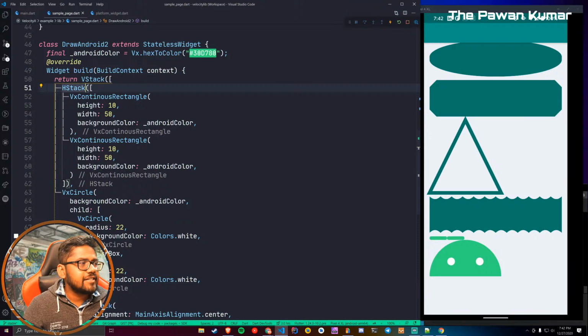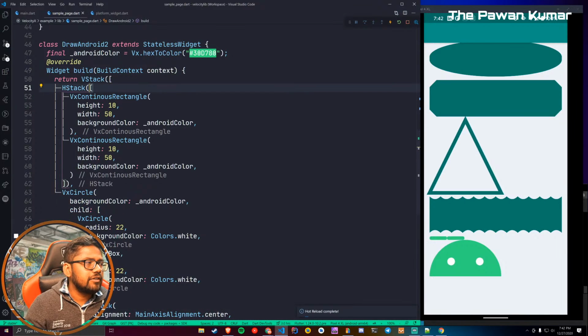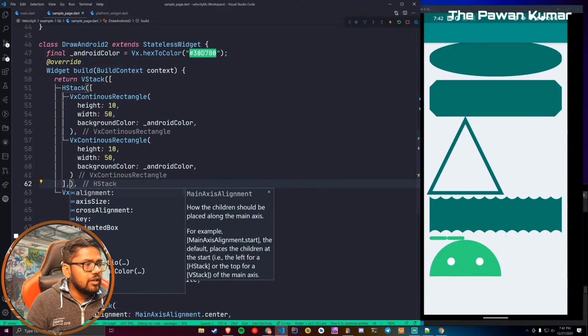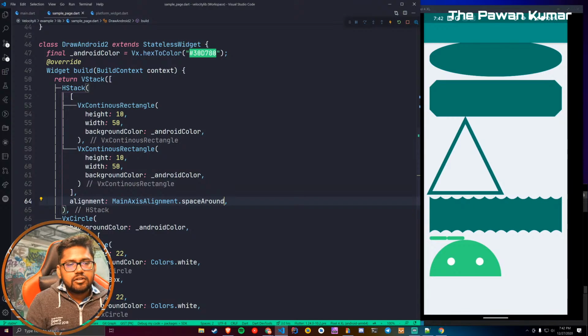This HStack has another property, which is alignment, if you might already know this. We will use alignment, and this time the main axis alignment will be space around, so that it can divide itself. So space around I have added, what else can we do here?